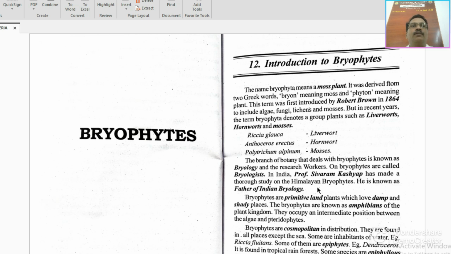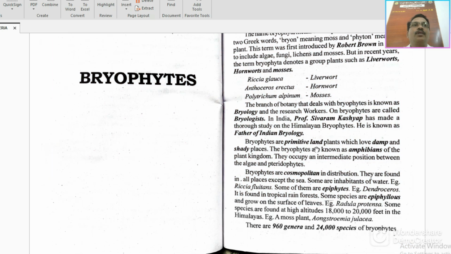Okay, the bryophytes are primitive land plants. So far we have studied algae, which are aquatic plants, and fungi, which are present everywhere on land. So this is the real primitive land plant, which loves damp and shady places.